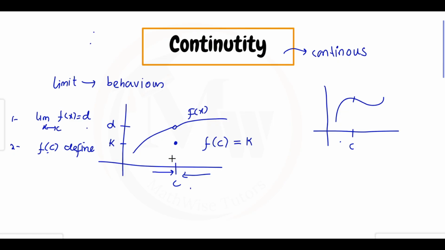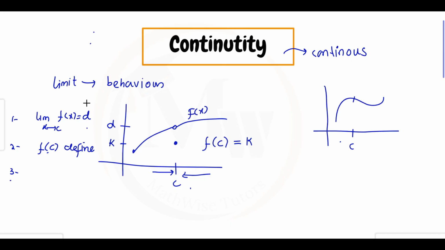Because you can see there is a jump at this point. If one is moving from one end and keeps moving on the graph, he will experience a jump here, because after some time he has to jump to this point and then move to the next point. That means there is a discontinuity here. This leads us to the next condition of being a continuous function.